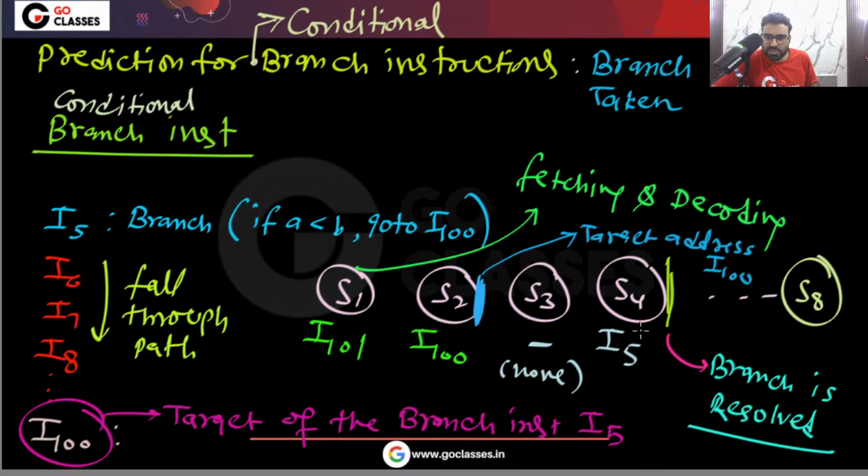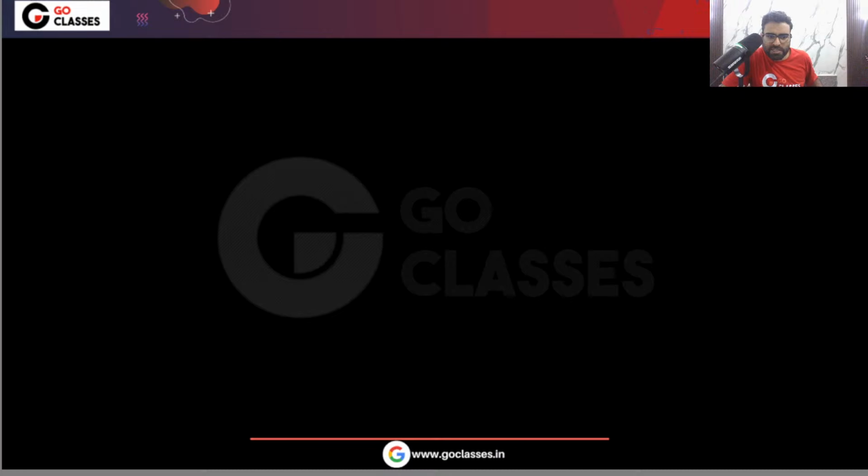Now again you notice, at the end of this stage S4, we will find out whether the branch will actually be taken or not. Yes or no? So if my prediction is correct, then what will be the cost? And if my prediction is not correct, then what will be the cost? Now you just tell me the cost of my prediction.